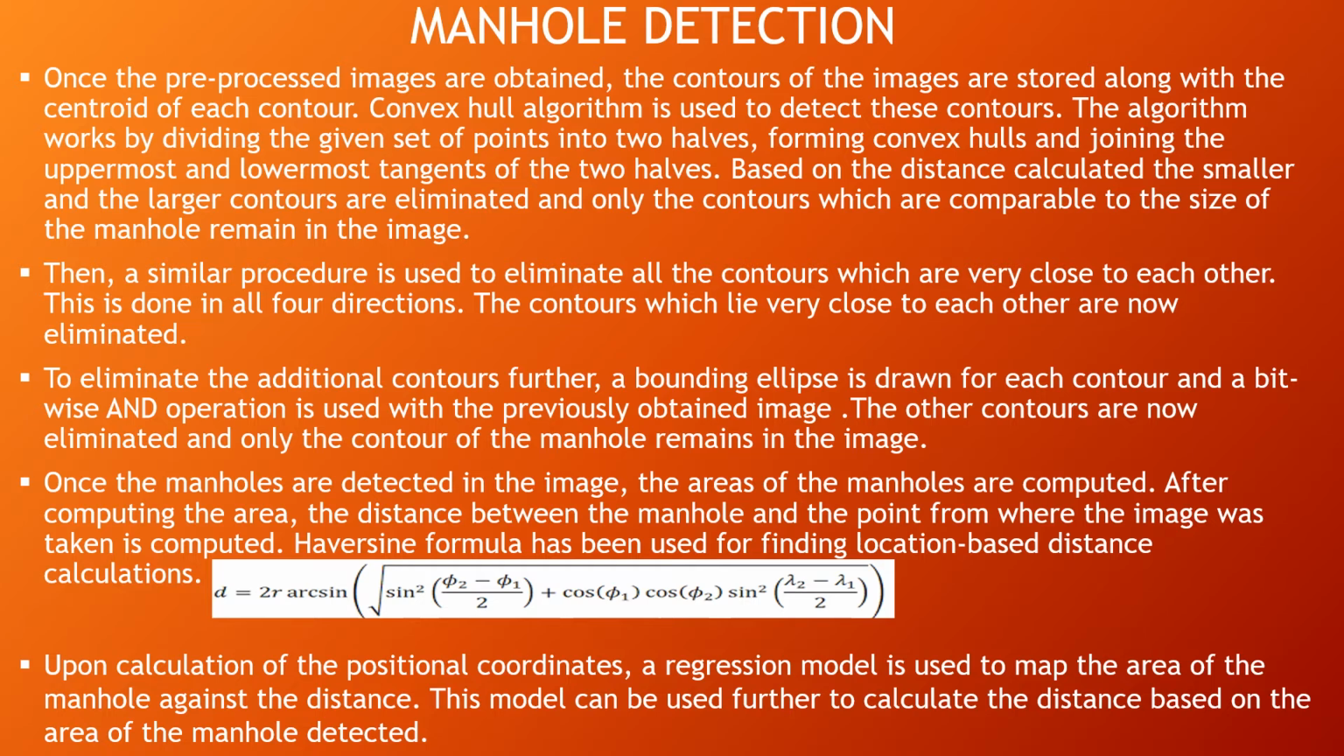After computing the area of the detected contour, the distance between the manhole and the point from where the image was taken is computed. For computing this, the Haversine formula has been used for location-based distance calculation. Upon calculation of the positional coordinates, a regression model is used to map the area of the manhole against the distance.